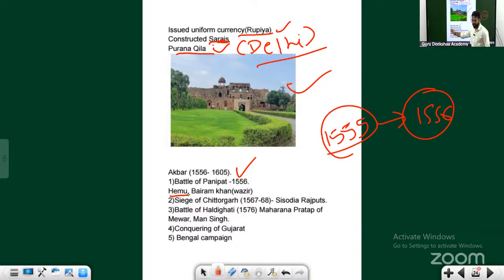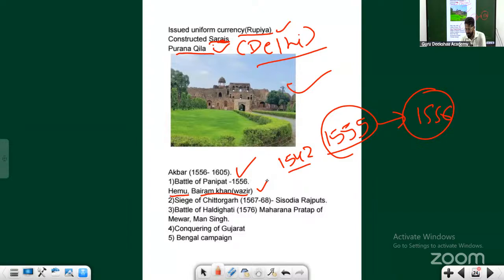Akbar was born in the year 1542. By 1556, when the second Battle of Panipat happens, he is barely 14 years old. Can you expect a 14-year-old to lead an army and win a war? It is difficult, right? So, as you can see here, Bairam Khan, the Wazir, fought the war as a representative of the Mughals. In this war, Hemu was almost winning.